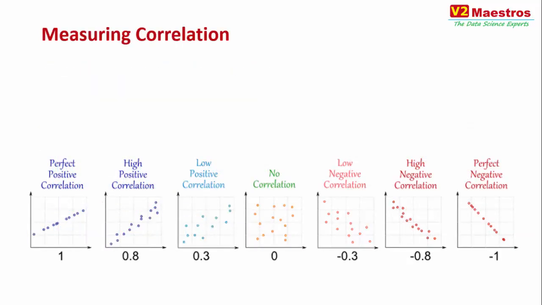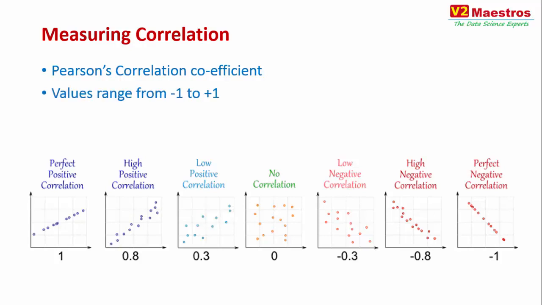Measuring correlation. How do you measure correlation? There are a number of measures that we have been using to measure correlation, but the most important and the most popular one is what we call the Pearson's correlation coefficient. We will be using this coefficient measure in all our examples in our predictive analytics modules. So please pay close attention to this.